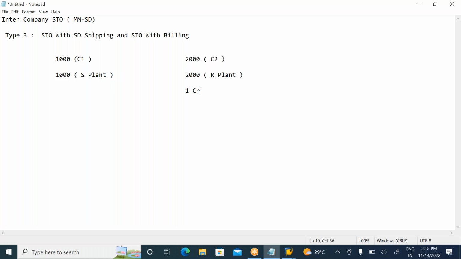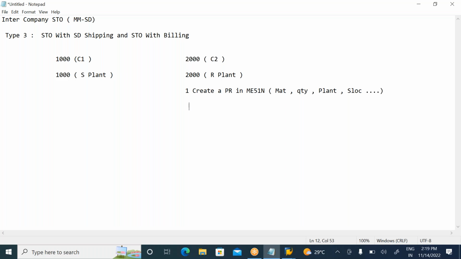So what will the receiving plant people do? They will create a PR in any procurement transaction code. Generally they will mention which material they require, how much quantity, for which plant, and for which storage location. All these details they will mention, and what the use rate is. So the receiving plant people will create a PR, a purchase requisition. Whichever plant requires the material will create a PR, right?